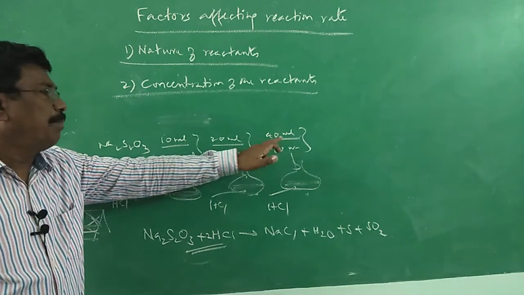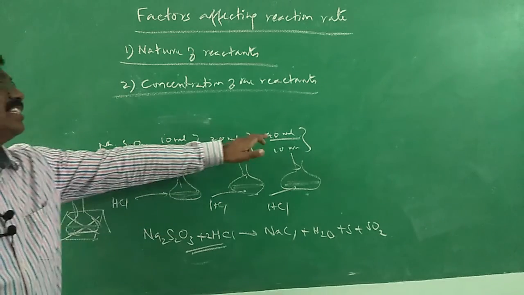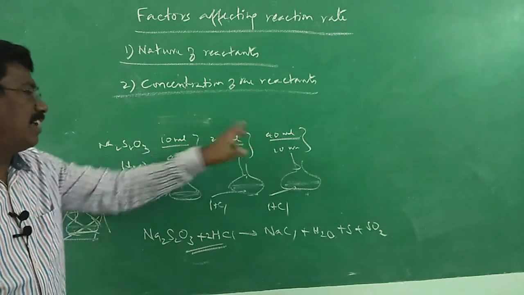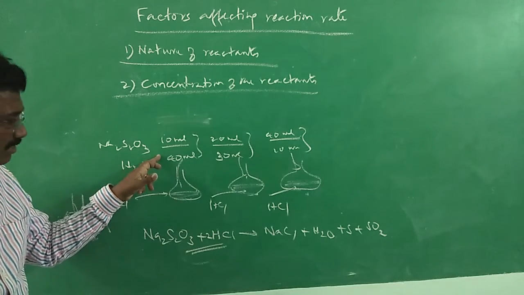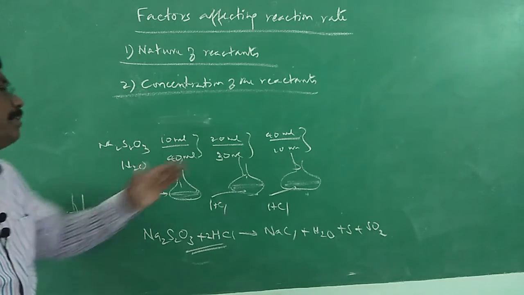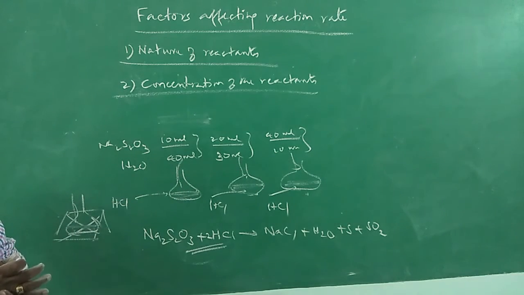Here, the marking is invisible within a short time because it is a concentrated solution. In concentrated solution, the reaction will be faster, whereas here it is a dilute solution, therefore the reaction is slower. So, the cross mark will disappear immediately here, and here it will take longer. So, that is about concentration.